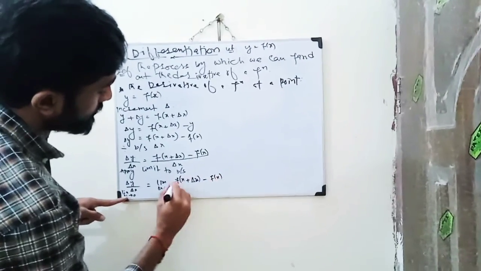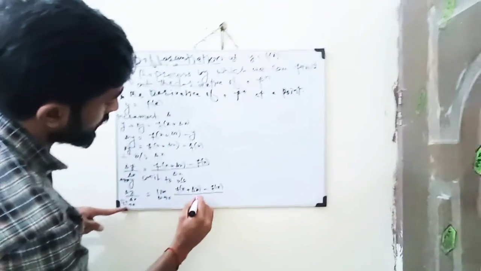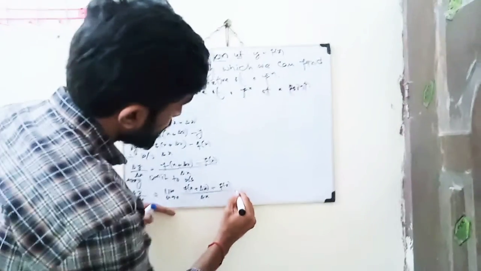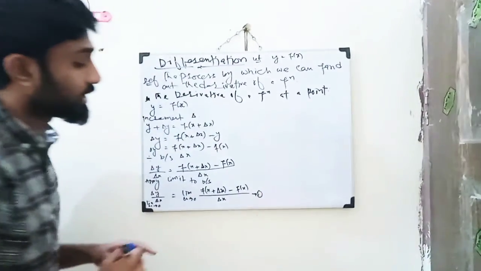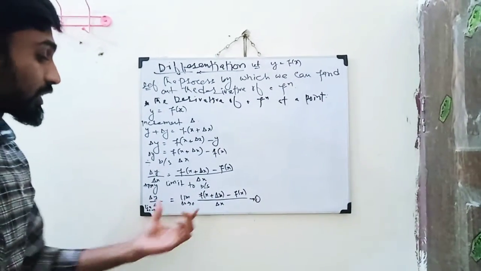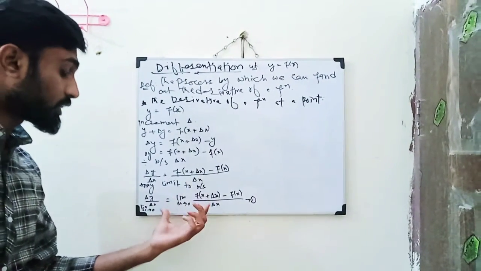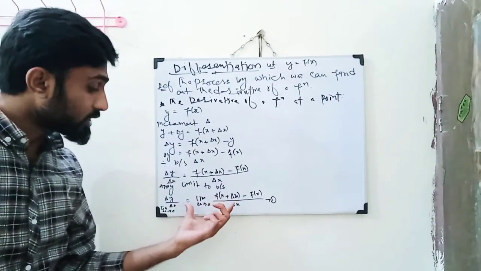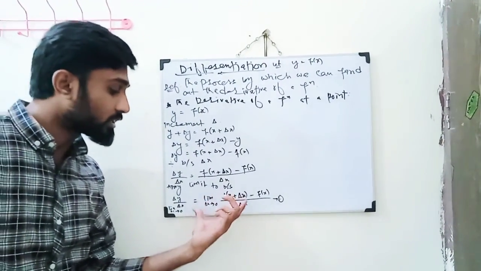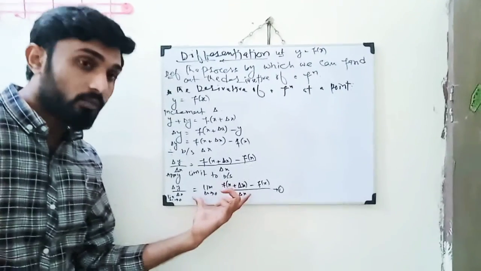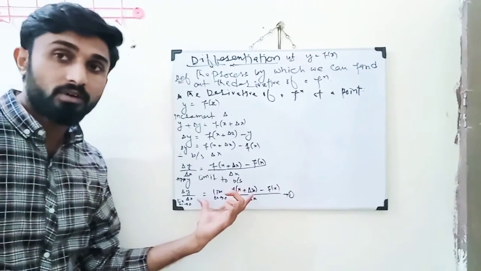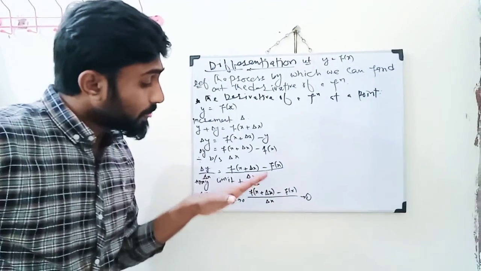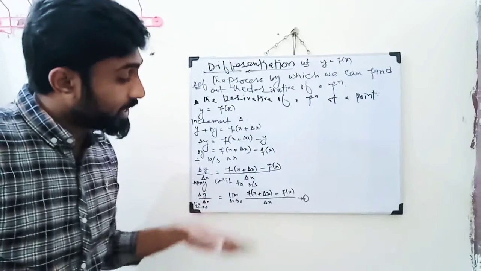Now this formula is called the instantaneous rate of change, or we call it the derivative. By this formula we can find out the derivative of a function.